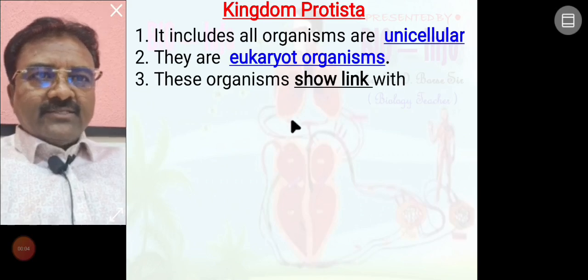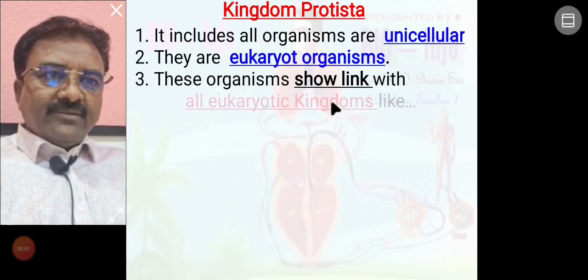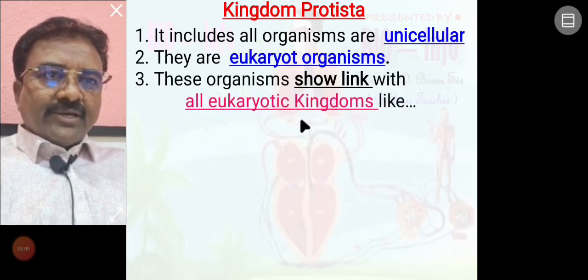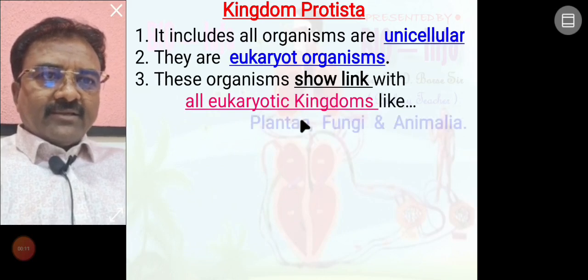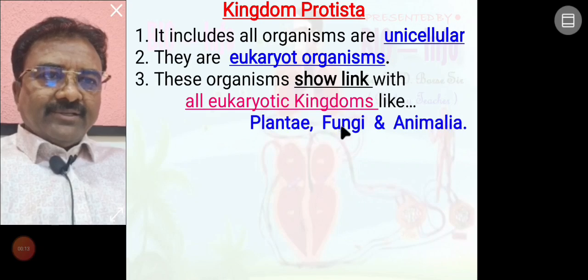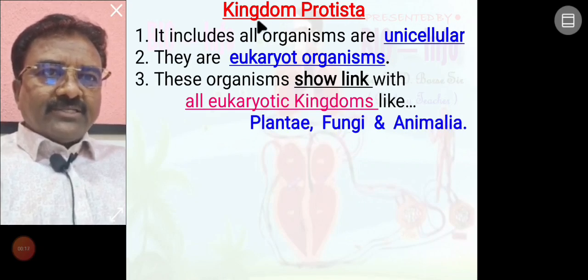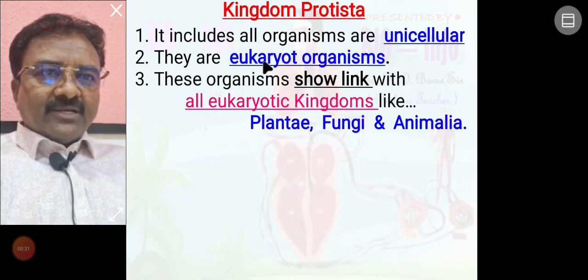These organisms show a link with all eukaryotic kingdoms like Plantae, Fungi, and Animalia, because all these three kingdoms contain organisms that are eukaryotes, made by eukaryotic cells.